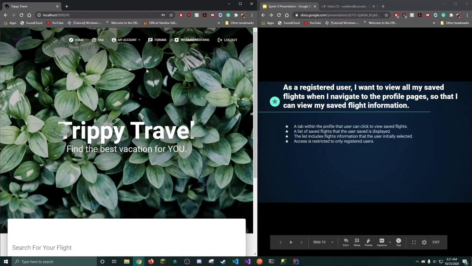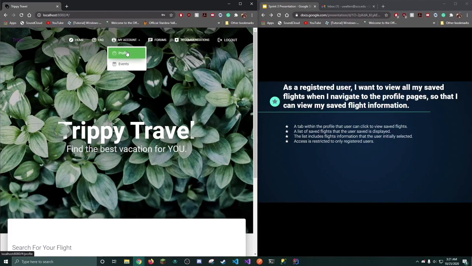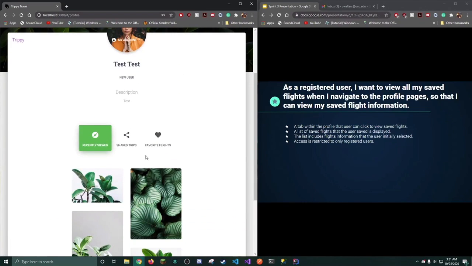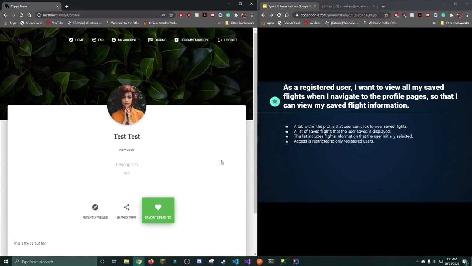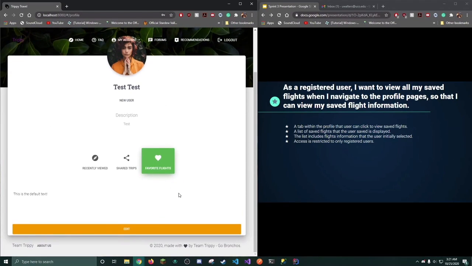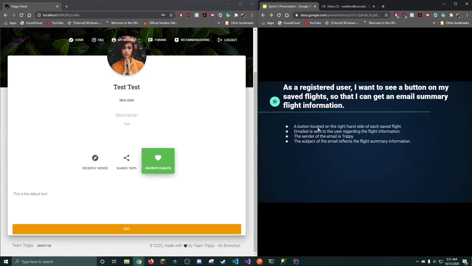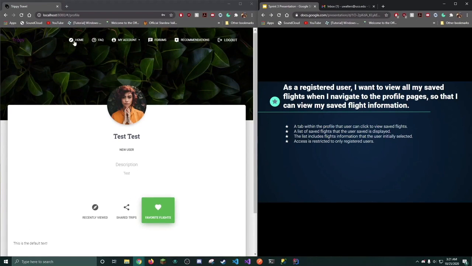Once I have logged in, if I navigate to my account and under profile pages, there is a tab called favorite flights, and a user can click on this to view their current favorite flights. As you can see, since this is a recently created user, there are no favorite flights at the moment. My first acceptance criteria is a tab within the profile that the user can click to view the saved flights, and as I showed you, this is the tab that exists.